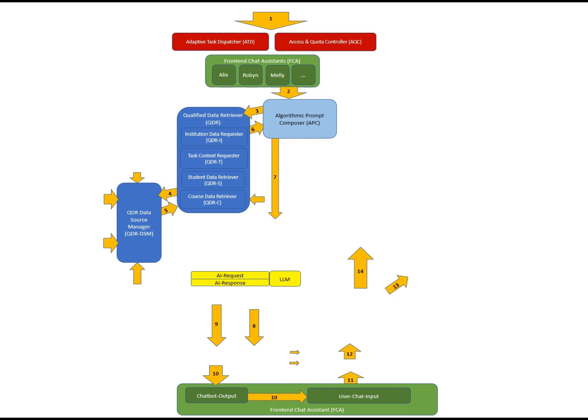Such a prompt can be 10 pages or longer and is written in a descriptive language well understood by the large language model. The multimodal model controller helps the APC determine which LLM is used and whether the response should be in text, image, or speech. Now it is time to pass the instruction to the large language model, LLM. A large language model, such as GPT, processes the request and generates a response.